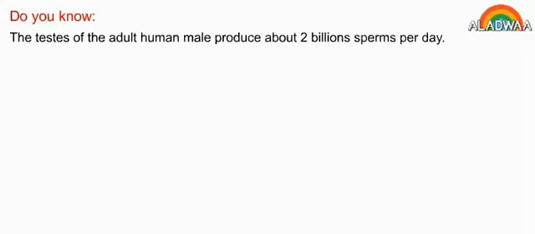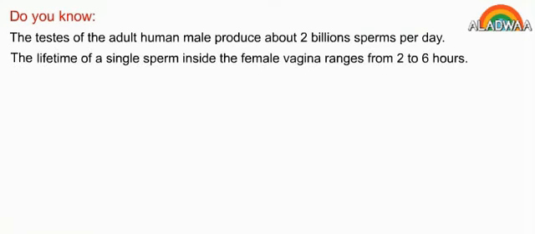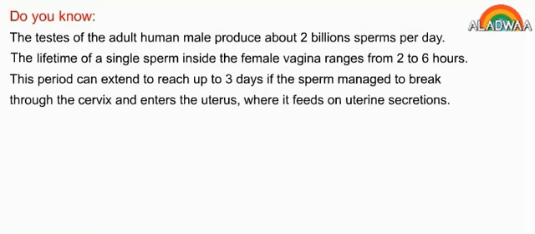Do you know? The testis of the adult human male produces about 2 billion sperms per day. The lifetime of a single sperm inside the female vagina ranges from 2 to 6 hours. This period can extend to reach up to 3 days if the sperm manages to break through the cervix and enters the uterus, where it feeds on uterine secretions.